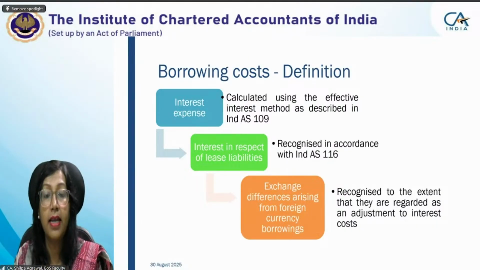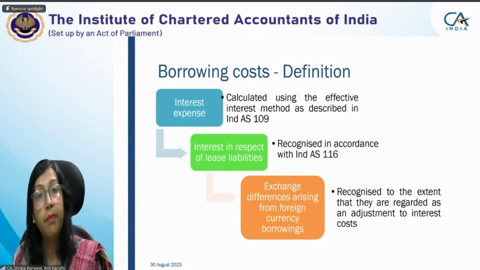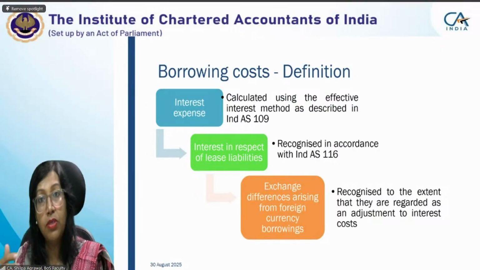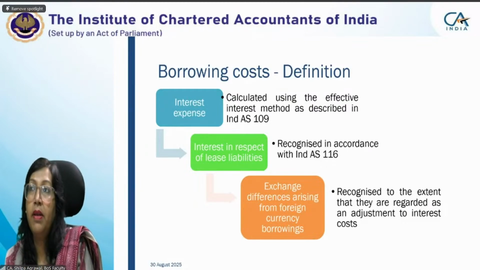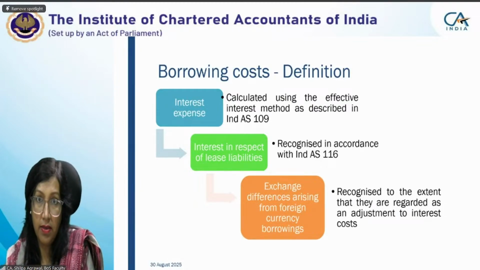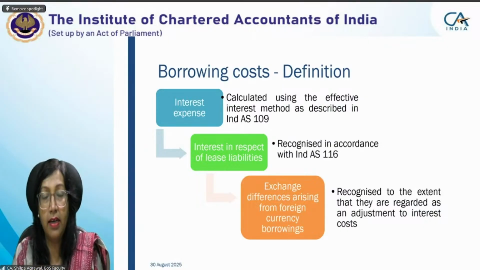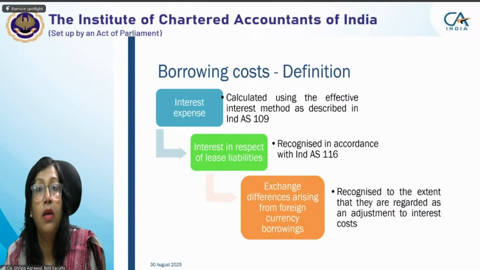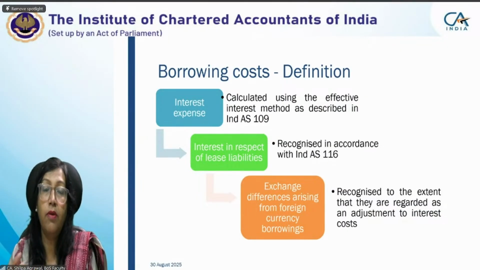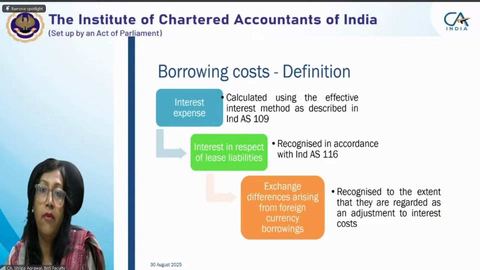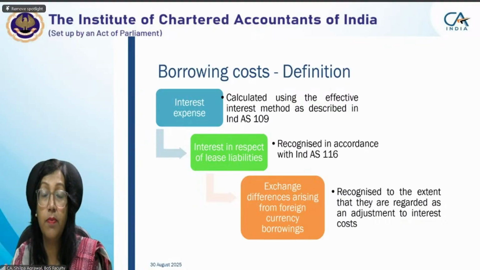First, let us understand interest in respect of lease liability. There's an example I would like to give. Suppose we are constructing a building. For construction of the building, we have taken a crane on lease. When we take a crane on lease, we are paying lease payments. For example, if we have taken a crane on lease for 5 years, we calculate the present value of whatever lease payments we are going to incur over the 5-year period. And on that present value, we do unwinding in the form of finance cost. That is lease, because it becomes a lease liability.